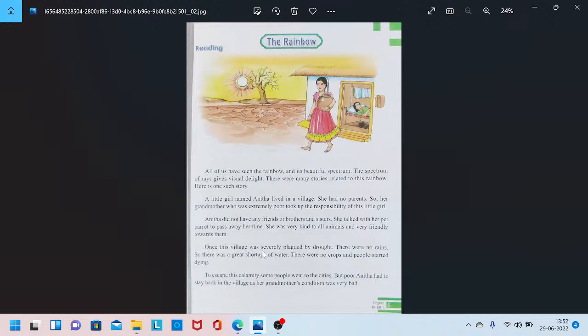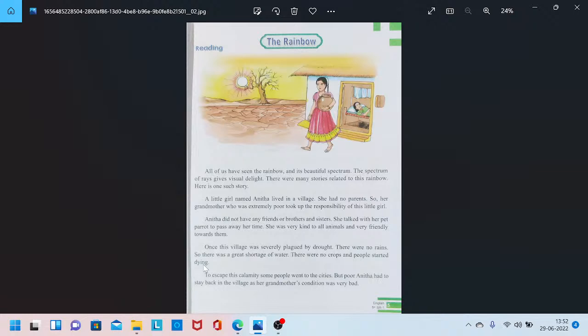Once this village was severely plagued by drought. There were no rains, so there was a great shortage of water. There were no crops and people started dying. Drought means they don't have water in the village, because there is no rain. Even without water, no crop will grow, right? So people started dying, with no way of getting water in the village.